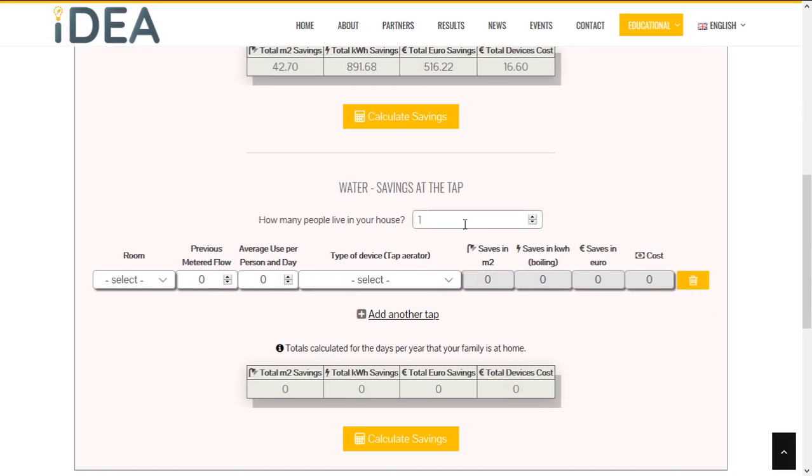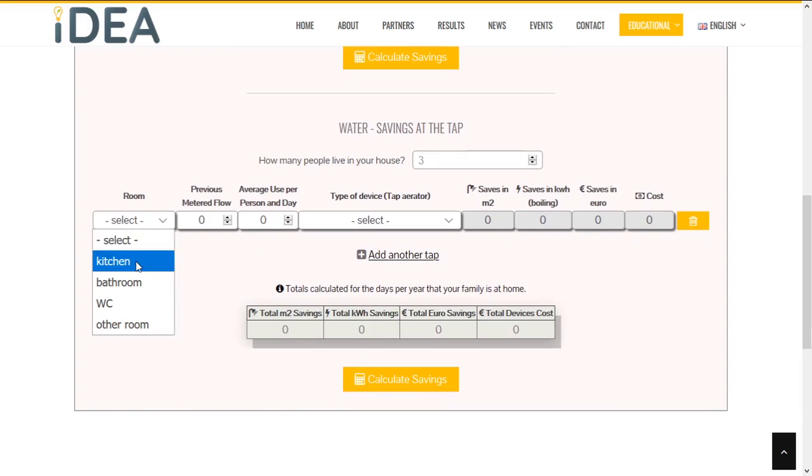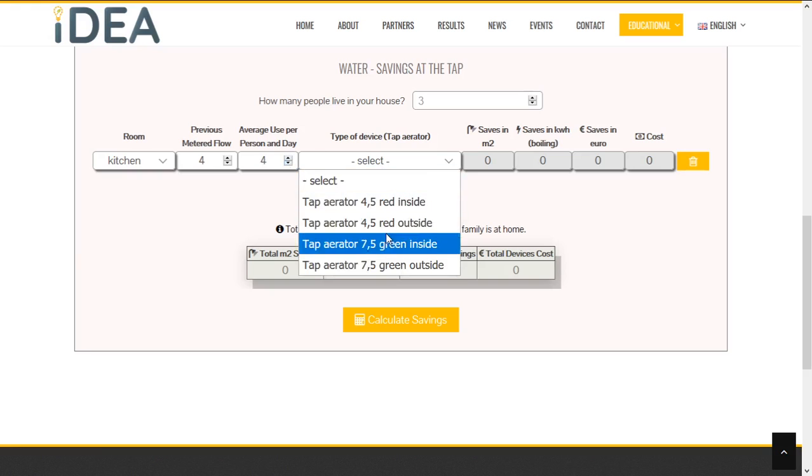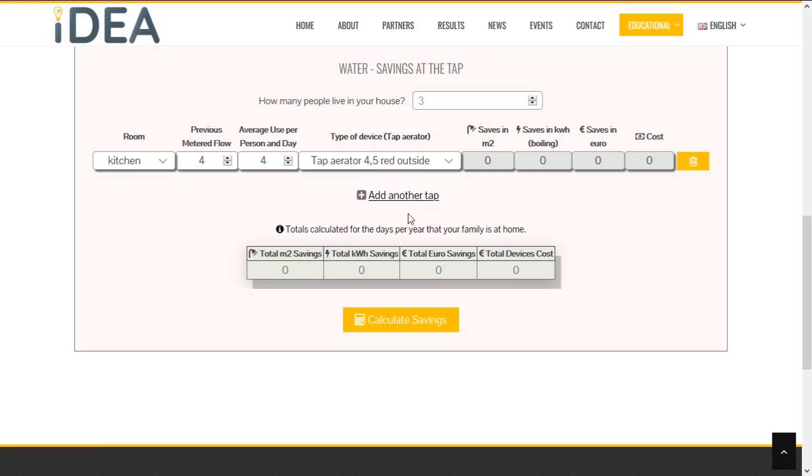You can do the same thing for taps. Select a room, enter previously metered flow, average use per person and day, and a type of device. You can also add another tap.